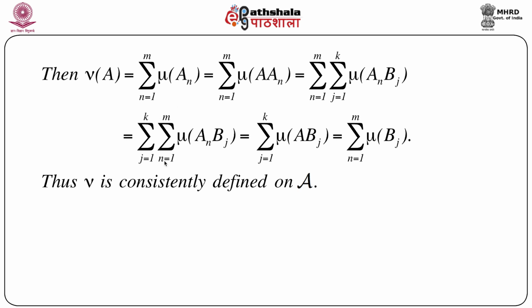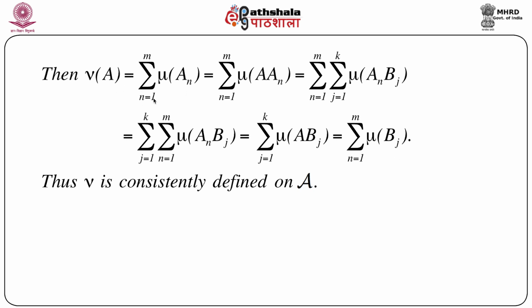If we consider the first block, first sum, keeping j fixed, bj fixed, the sum over n will give us mu of A intersection bj, j equals 1 to k, and again this is exactly the same as summation mu of bj. So what we get is that even if A has two distinct partitions, one in terms of An, n equals 1 to m, and another in terms of bj, j equals 1 to k, the representation of nu A is exactly the same. Whether we write it in terms of An's or in terms of bj's, nu A is exactly the same.